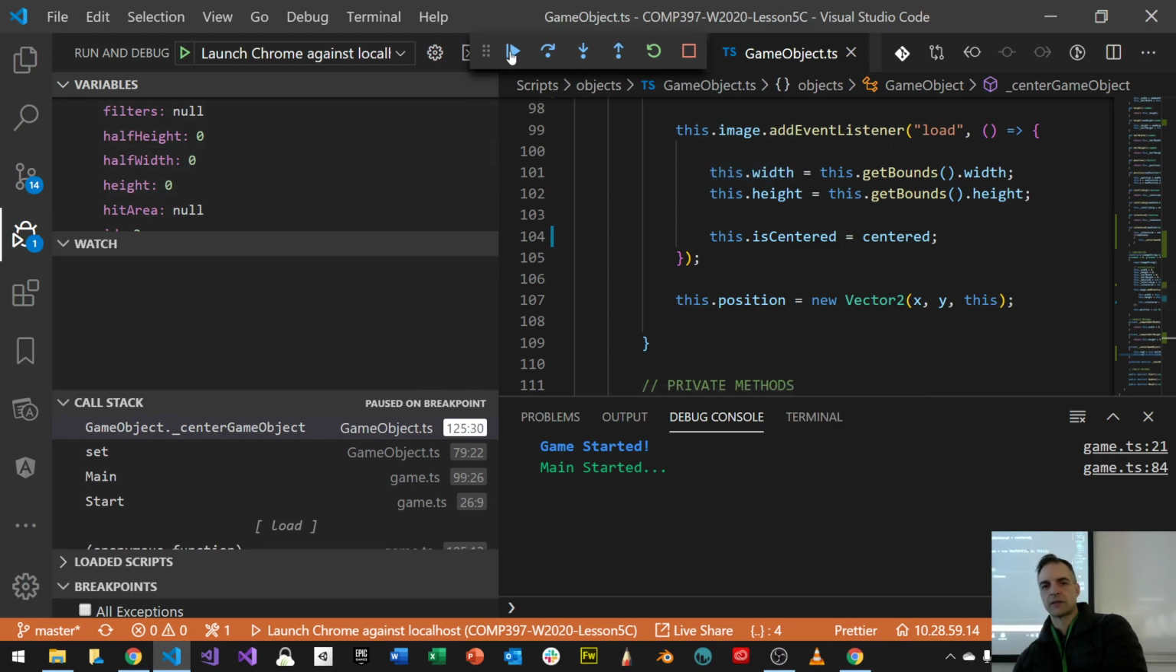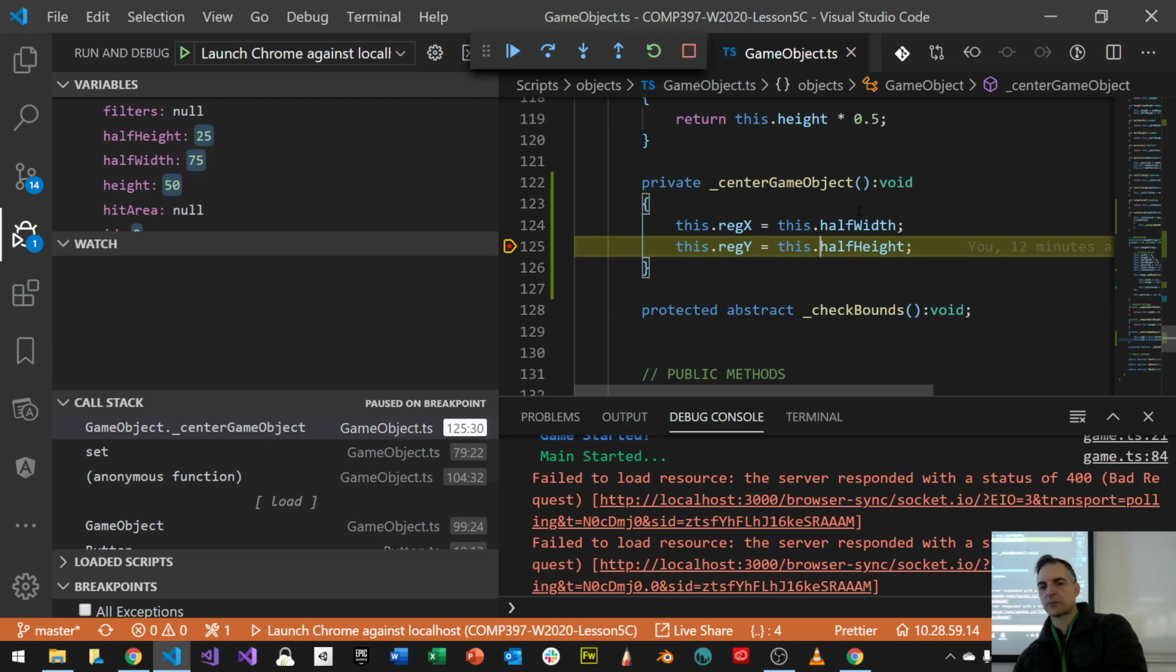So now let's run it again. Cool, I come back to this point. Now half width is 75. That means regex is 75. So when I come back the second time, because now the image first wasn't loaded and now it is loaded, right? And so when I calculate center my game object, which it works, then we know what half width and half height are. And you can see that those values are right here. I have the values.